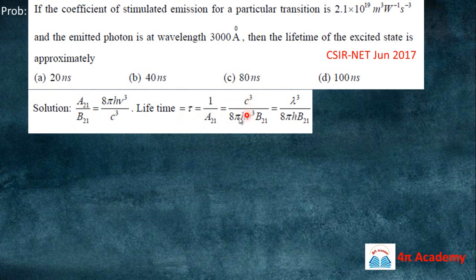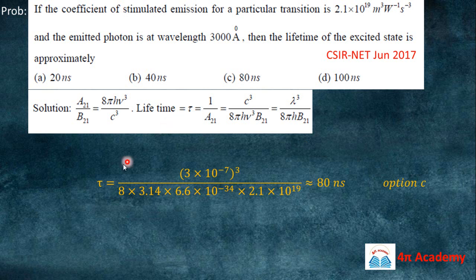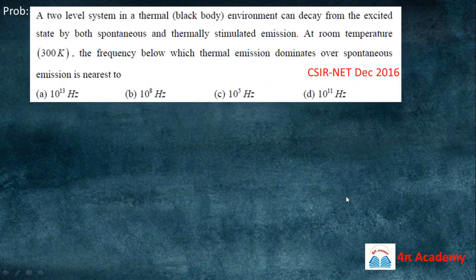Using this equation, A21 will be 8 pi h nu cube B21 upon c cube, so tau will be c cube upon 8 pi h nu cube B21. We have the value of lambda, so nu will be c upon lambda, and we have the coefficient of stimulated emission, that is B21. So we put all these values and find the value of tau, the lifetime of the excited state, and it comes out to be 80 nanoseconds. So see, this problem is very simple.